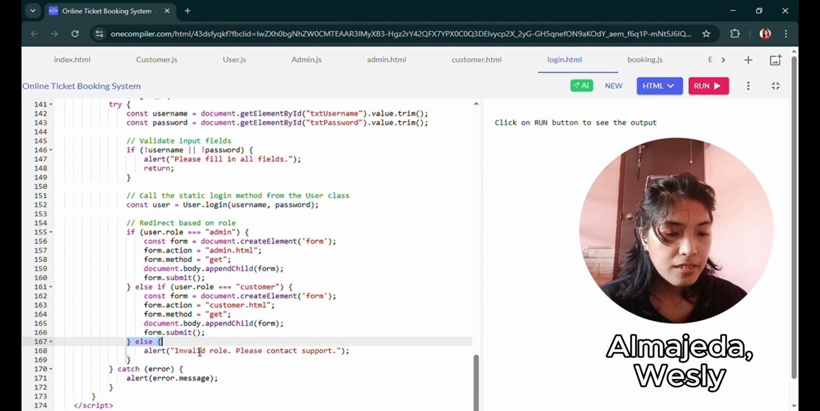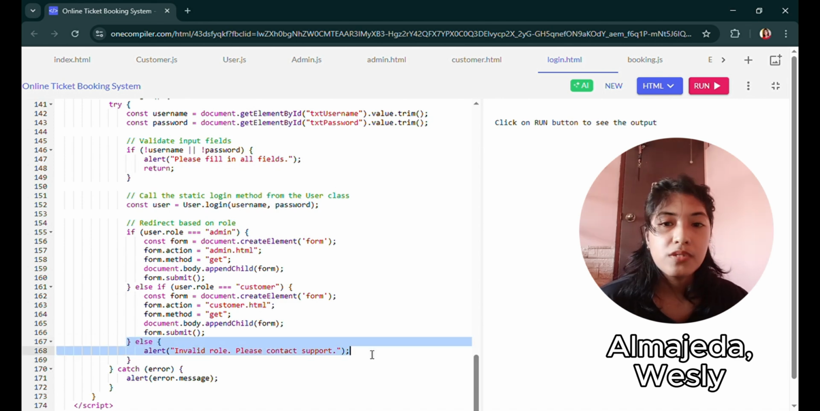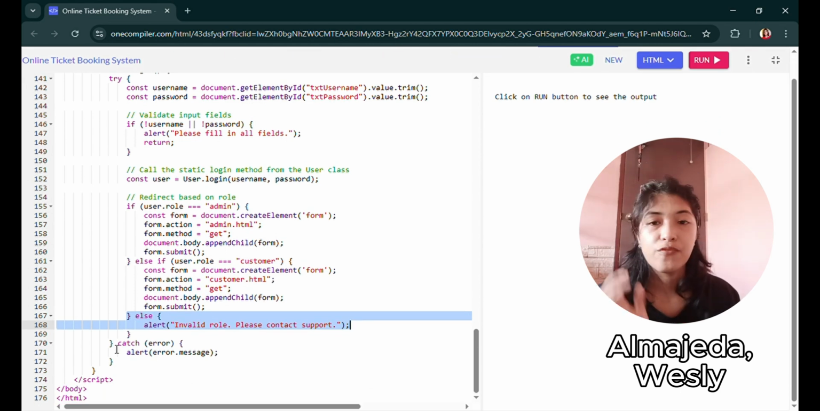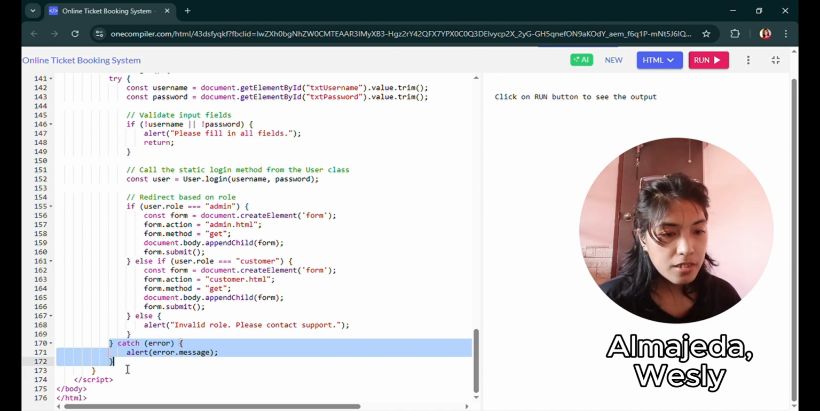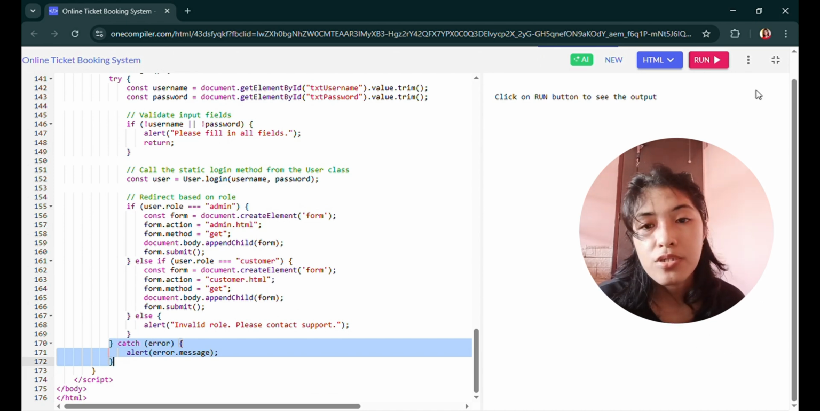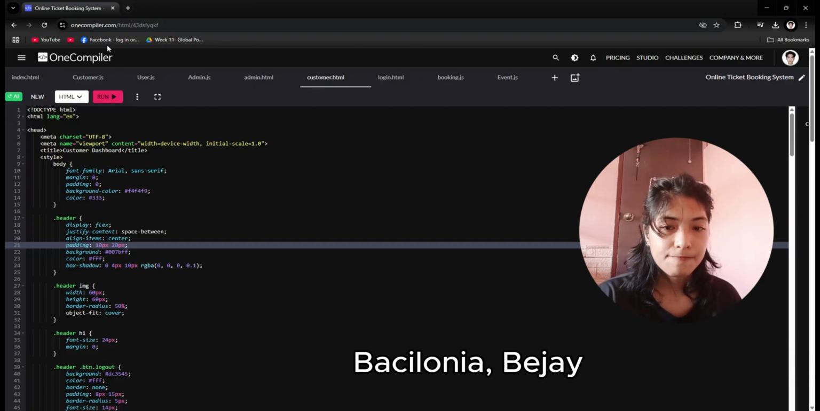And for this else conditional statement, if the role is not recognized, an alert will pop up and show an error message to inform the user. In this line of code, if anything goes wrong during the login stage, it will catch the error and show the message in an alert box.